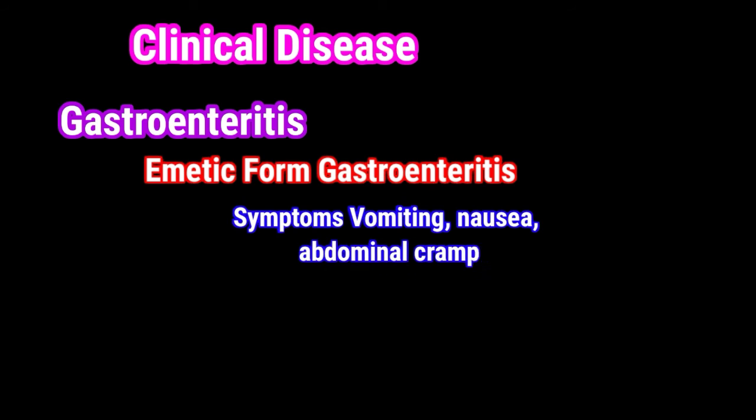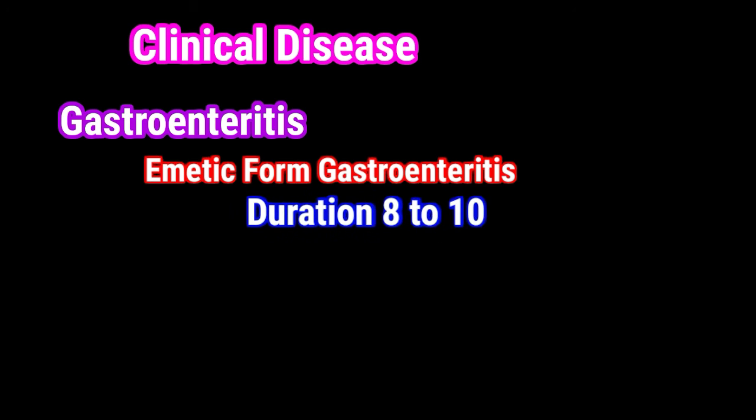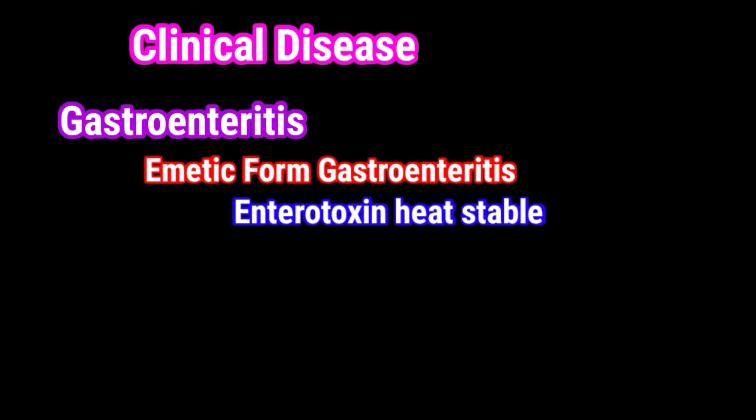Clinical diseases caused by Bacillus cereus. Gastroenteritis. Gastroenteritis has mainly 2 types. First one is emetic form gastroenteritis. The implicated food is rice. Incubation period is lower than 6 hours. Symptoms are vomiting, nausea, and abdominal cramps. Duration is 8 to 10 hours. Emetic form gastroenteritis enterotoxins are heat stable.